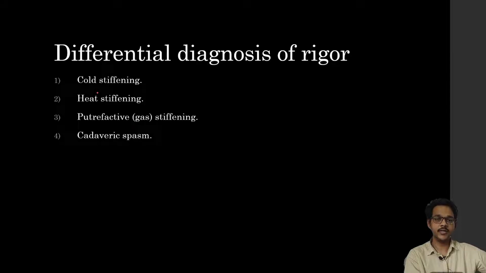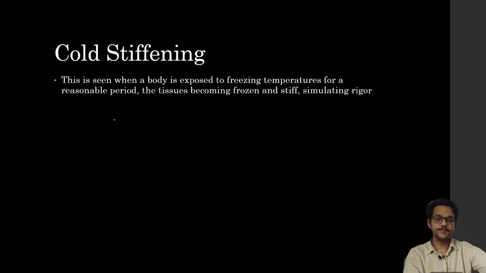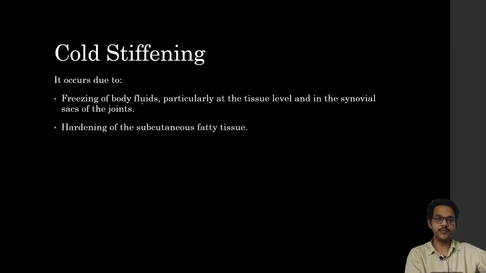These include cold stiffening, heat stiffening, gas stiffening or petrified stiffening, and cadaveric spasm. Cold stiffening is seen when the body is exposed to freezing temperatures for a reasonable period. The tissue becomes frozen and stiff. It occurs due to freezing of body fluids, particularly at the tissue level and in the synovial sacs of the joints. So every fluid in the body gets frozen and the body becomes stiff. This may falsely simulate rigor mortis.